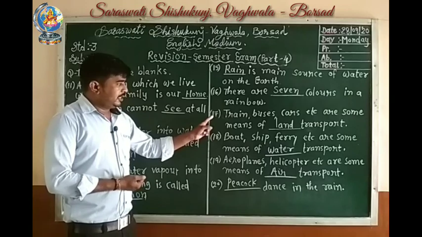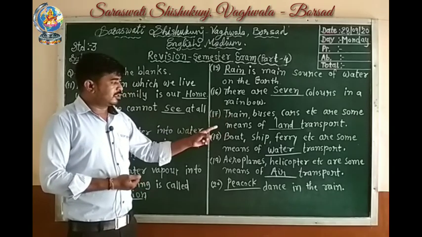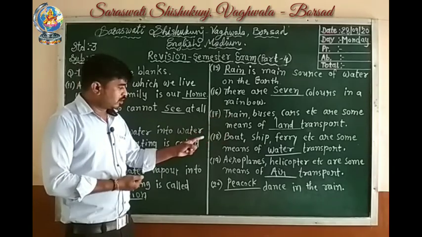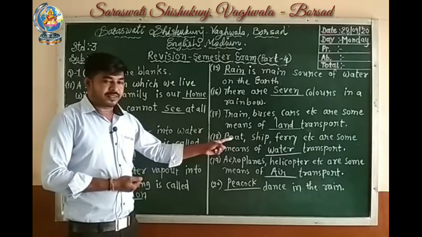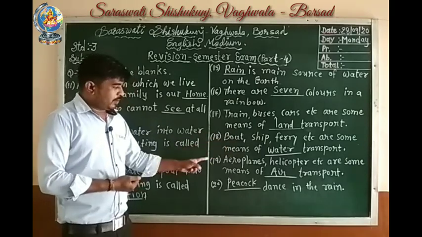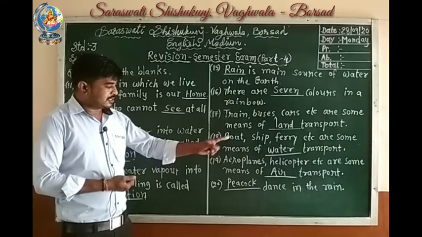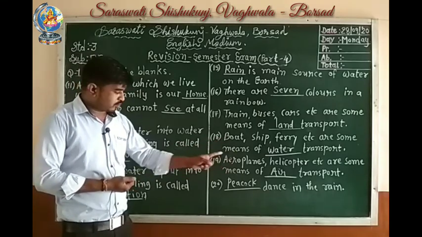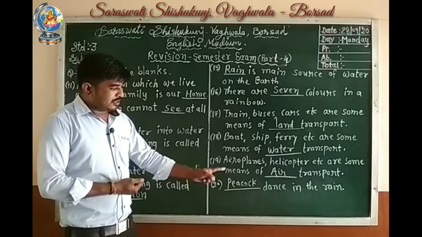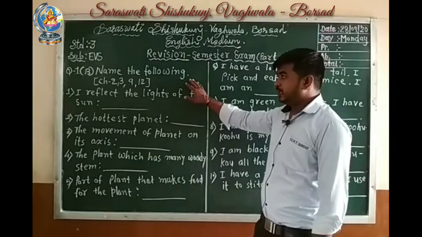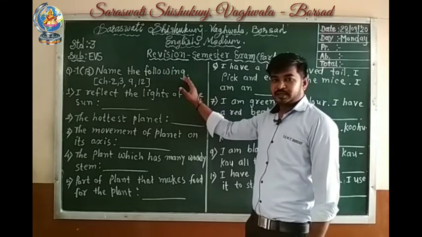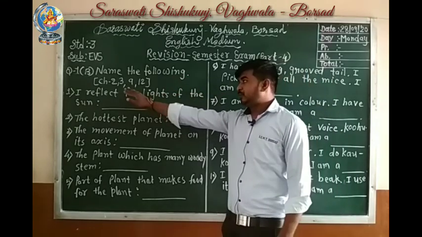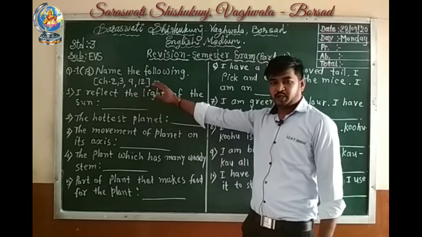17 number, train, bus, car, etc. are some means of land transport. Boat, ship, ferry, etc. are some means of water transport. Aeroplane, helicopter are some means of air transport. And peacocks dance in the rain. Now question B, name the following. It will come from chapters number 2, 3, 9 and 12.